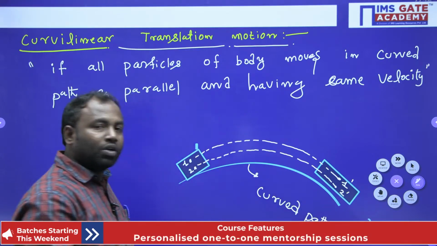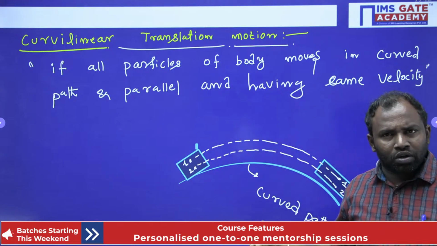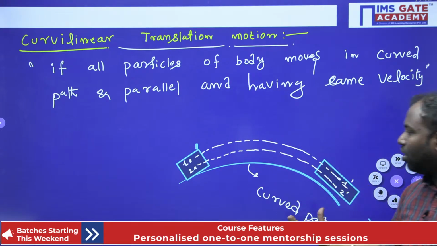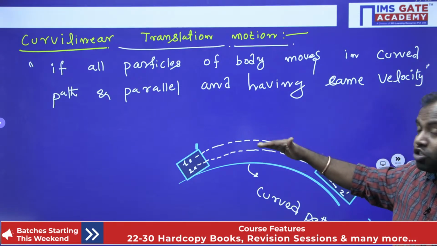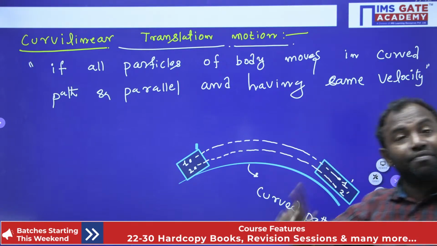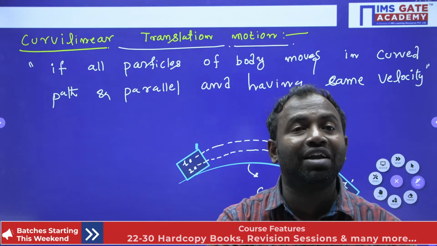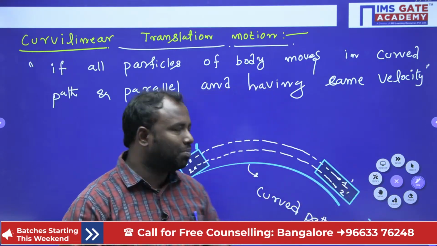Now if all the particles of the body, here I have considered only two, are moving in a curved manner, and the curved paths are also parallel to each other, and these two particles have the same velocity, then it is called curvilinear translation motion. Clear everybody, guys? I hope I have simplified it.